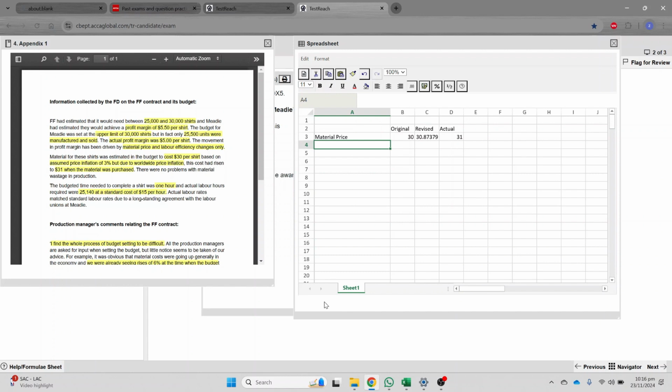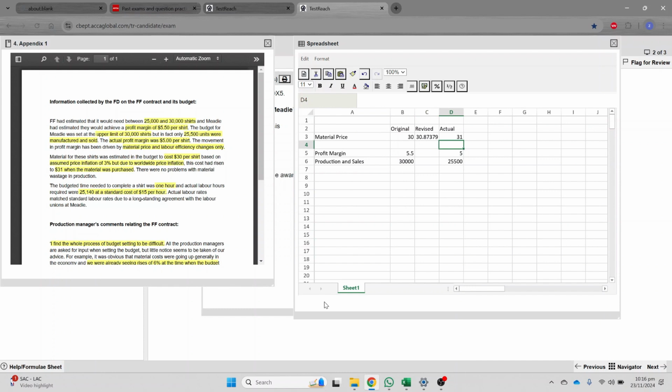What about the sales volume? Let's write sales, production, and sales. So the original says that they prepared the budget at 30,000, right? And the actual was 25,500. And the expected profit margin, let's write it: profit margin was originally 5.5. The actual profit margin is 5. It's better to write everything here so that we can connect our sheet.